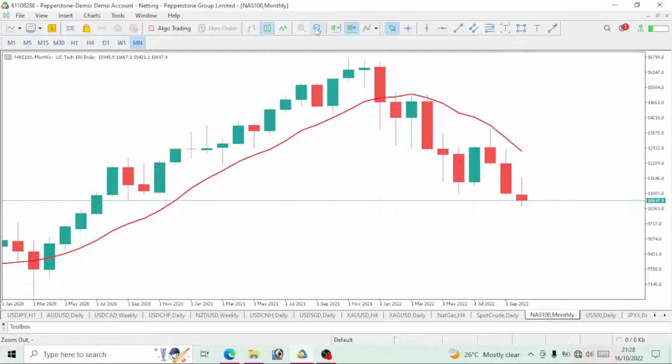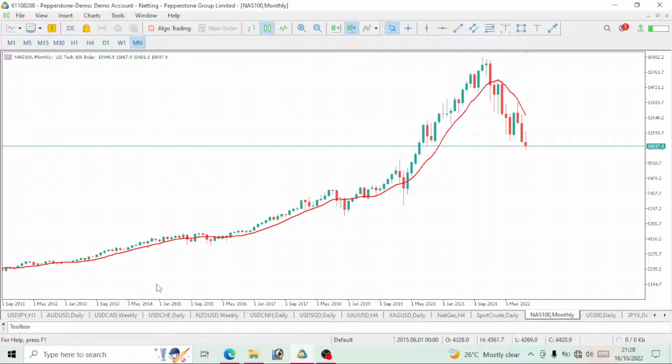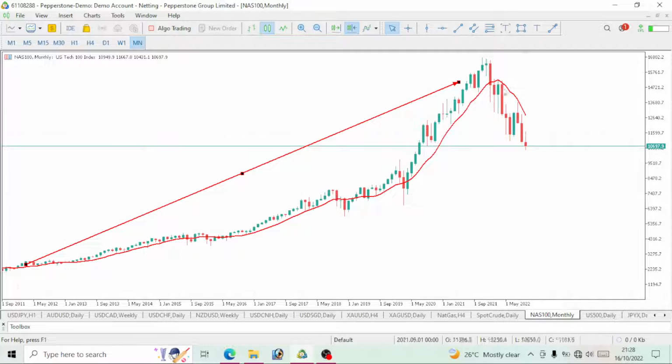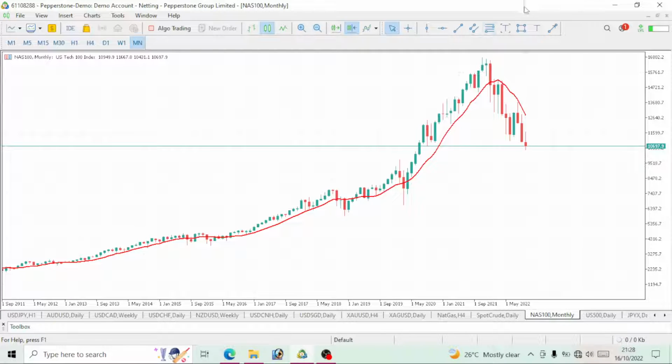Now to be able to predict it, let's zoom it out on the monthly time frame. You can see that at first the price was on a bullish move, right? The price was actually going up. It was an uptrend move. We also saw that this price was above the 10 period moving average. I am using the 10 period moving average. For those of us that trade the 10 period moving average, we all know that once the price is above the 10 period moving average, we have to go long. But if it is below it, we have to short it, right? So for some time, this NASDAQ 100 has been above the 10 period moving average.